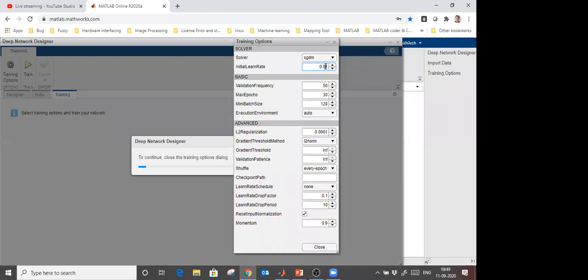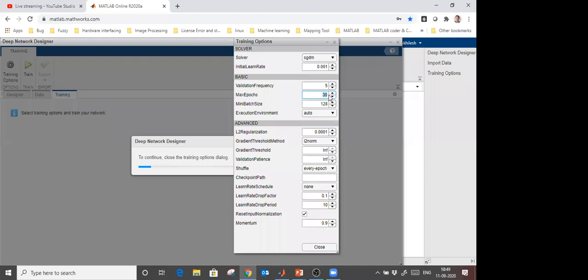These are some properties of your model. What kind of solver you are going to use. SGDM is a stochastic gradient descent method. Okay. And further, what will be your validation frequency? Let's say it will be 5. It means during training, after what time interval it will be validated as well.